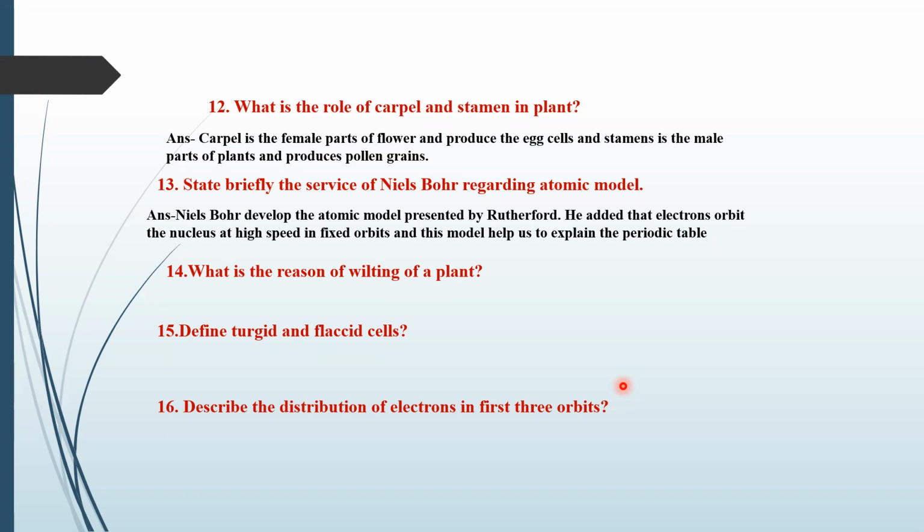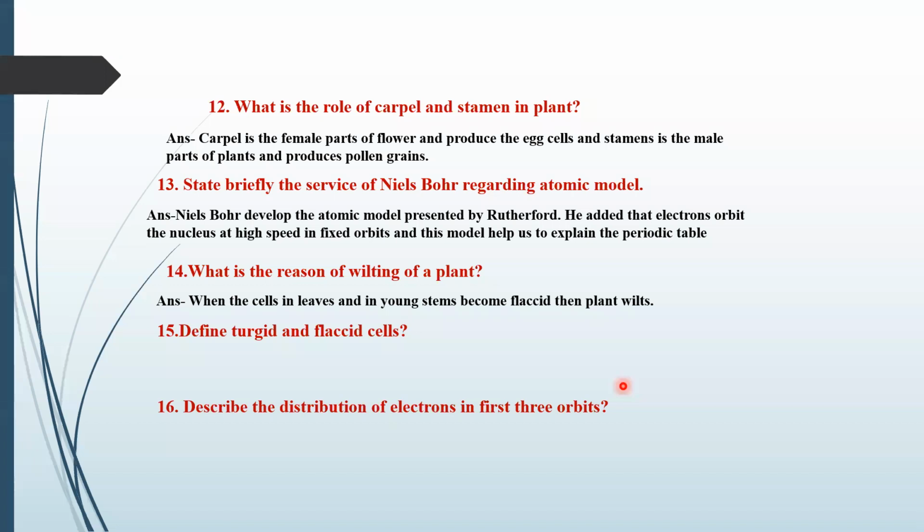Okay. What is the reason of wilting of plant? Sir, the reason of wilting of a plant is that the plant cells do not get much water and the plant wilts. Yes, these are also included in your summer vacation. Okay, now come towards the 15th question.